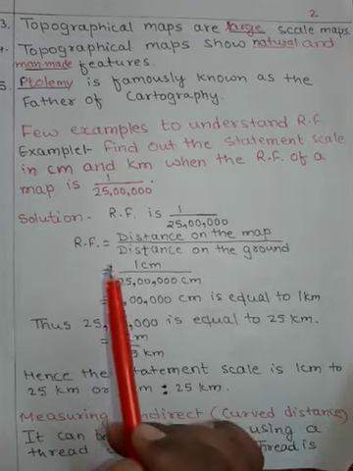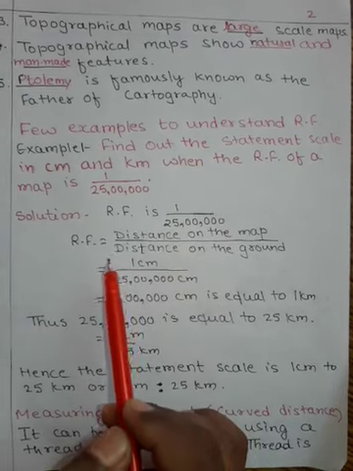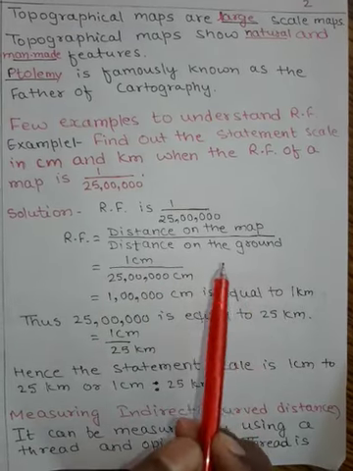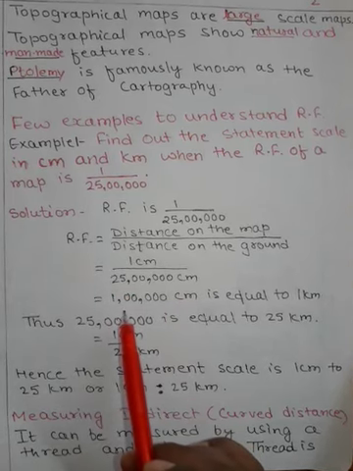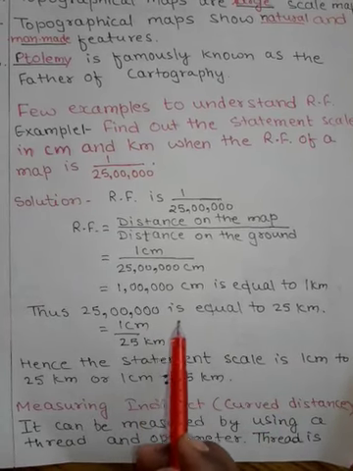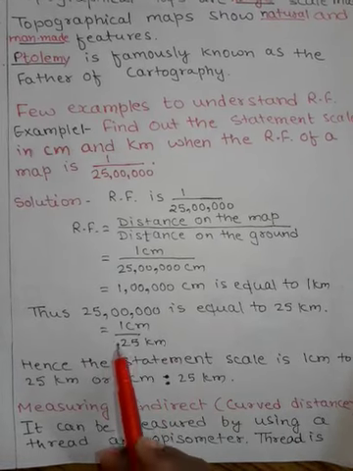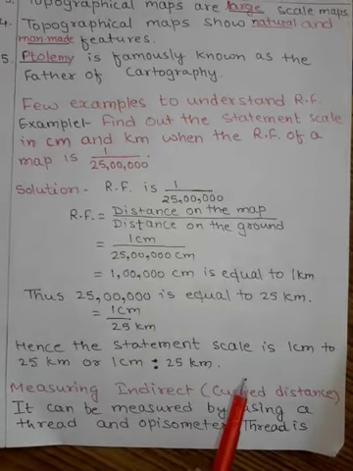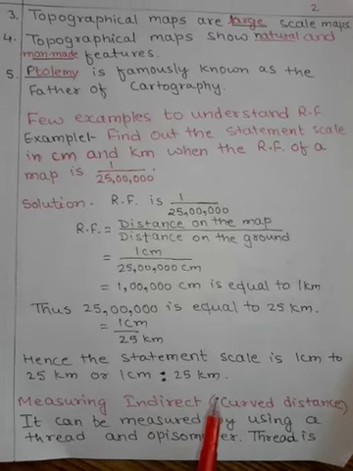Now you can see the solution which I have made here. RF is 1 by 25 lakh. RF formula is distance on the map to the distance on the ground. 1 centimeter by 25 lakh centimeter, as 1 lakh centimeter is equal to 1 kilometer, so 25 lakh centimeter is equal to 25 kilometer. So here RF is 1 centimeter to 25 kilometer. Hence the statement scale is 1 centimeter to 25 kilometer.